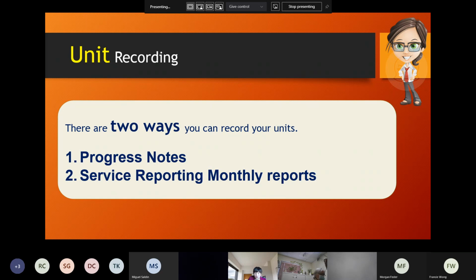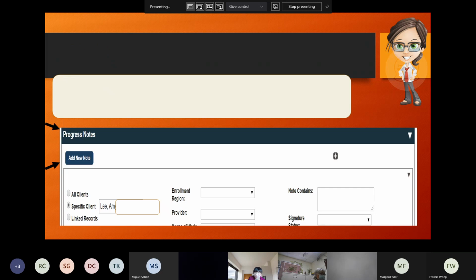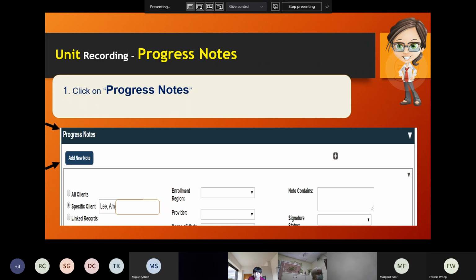I'm going to show you briefly where things are. For unit recording, if you utilize progress notes, it's more at the individual level. You click on the progress notes section, then you click add new note. So in GetCare, it looks like this.